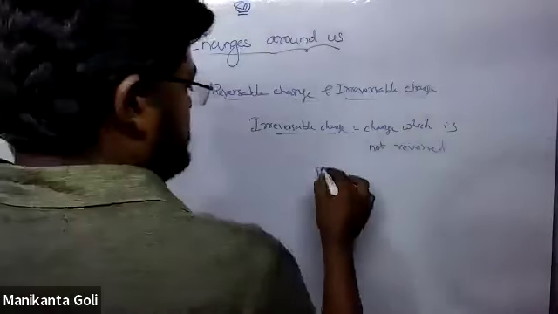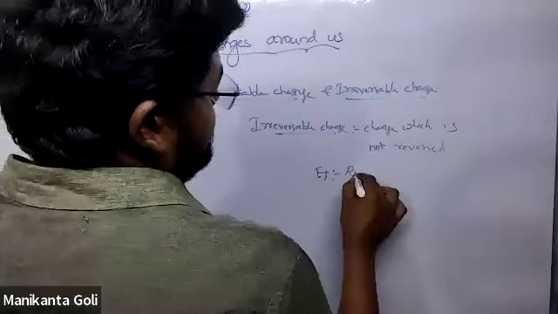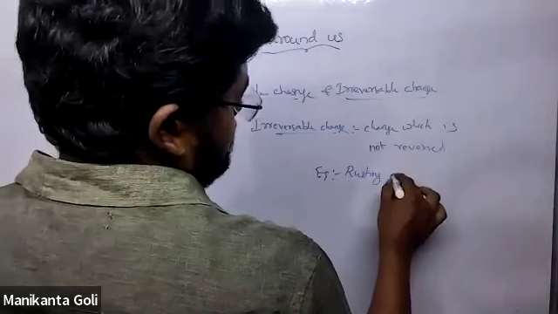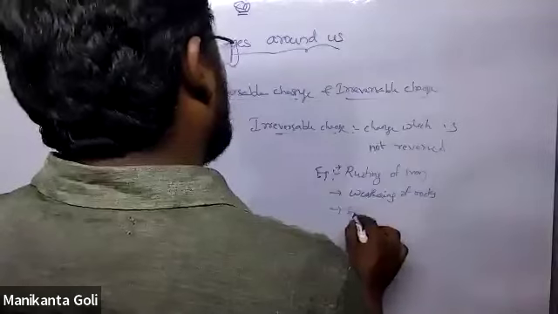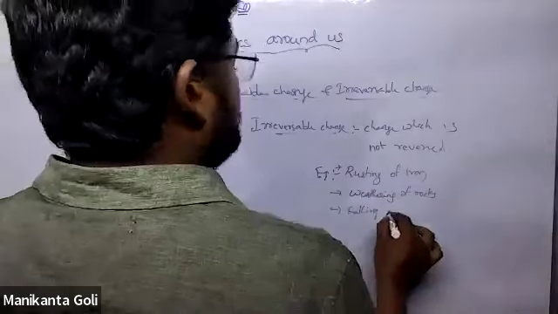Example: rusting of iron. Weathering of rocks. Falling of leaves from the tree. Burning of paper, very good. Breaking of objects. Boiling.